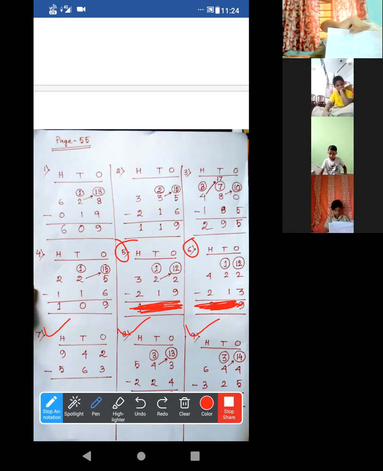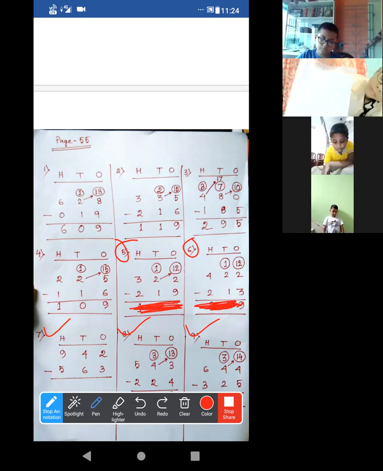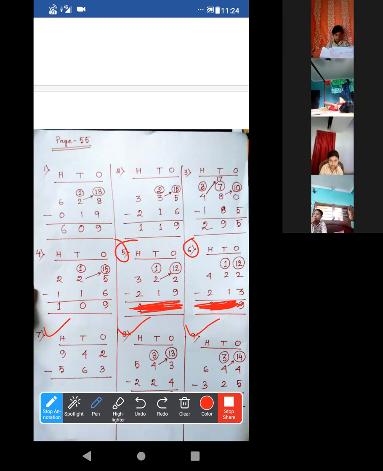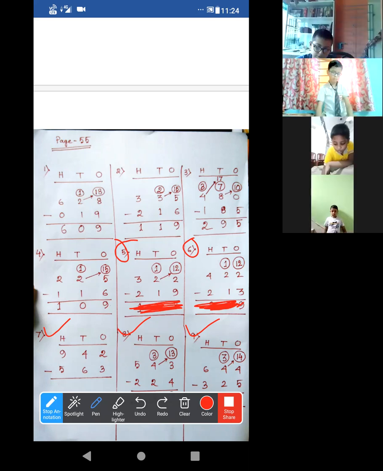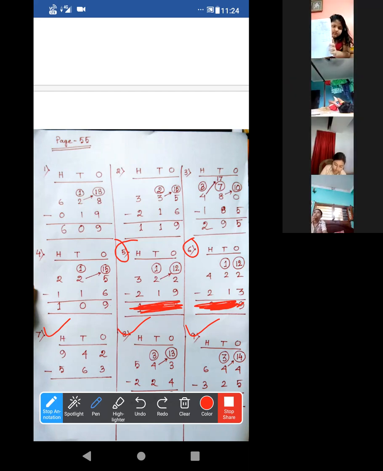Acha, no need to raise your hand as I can see all of you. Okay, so you can just show me your copy in front of the camera. Yes, Rishit. Basically, your copy is very much hazy. Okay, just little bit close. Yes, yes. Okay. Acha, any other student who have done? Shanvi. Okay, good, beta.